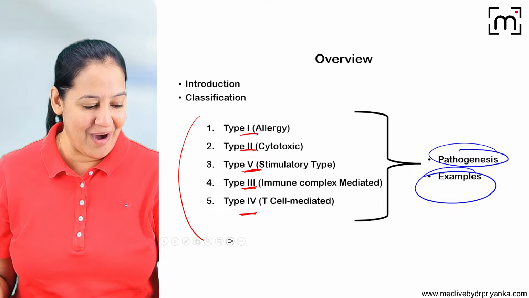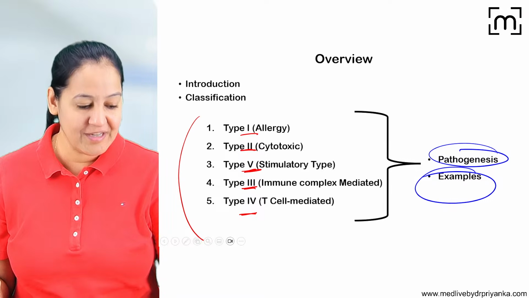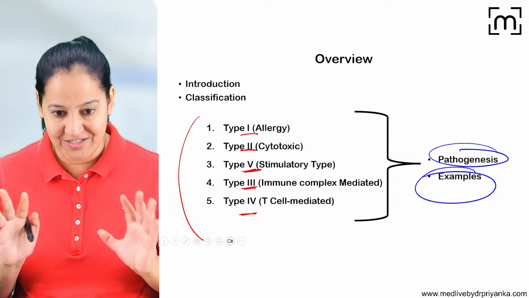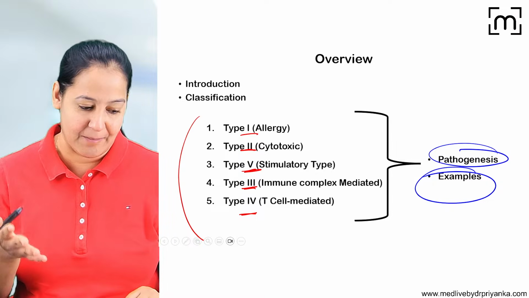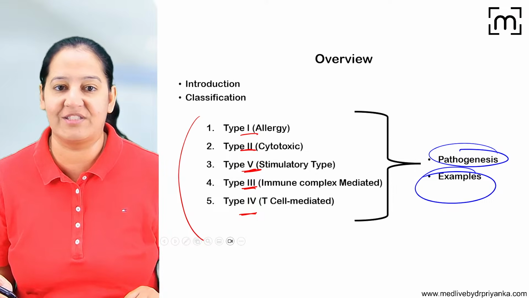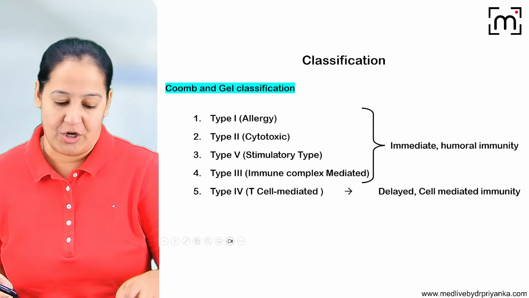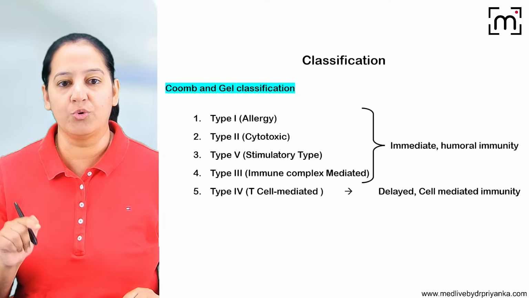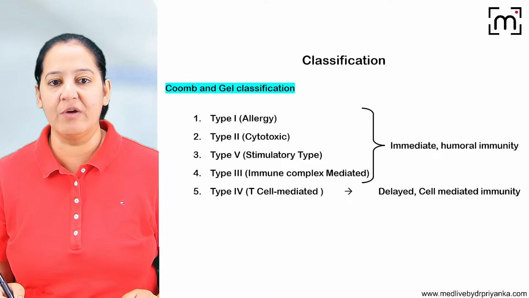How many of you are ready? Okay, autoimmunity will also come after this. So wait a while, let me finish this. After that I will come. Maybe for the next 2-3 hours the session will be live. Okay, so let's come to type 1, 2, 3, 4, 5. All types one by one.